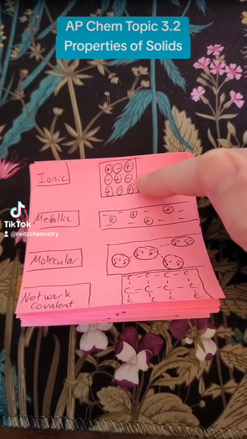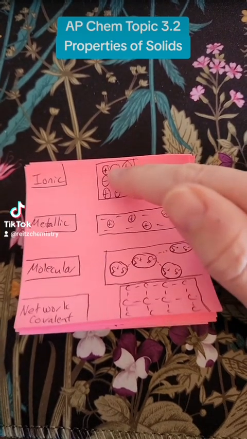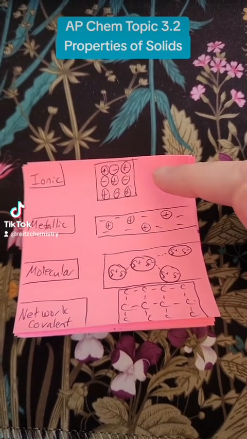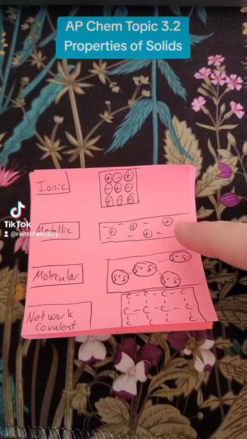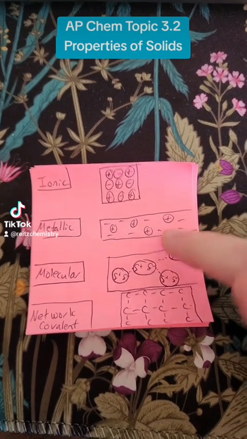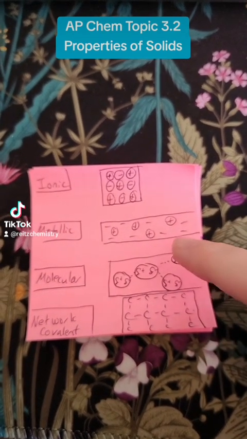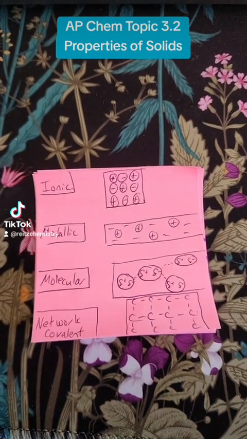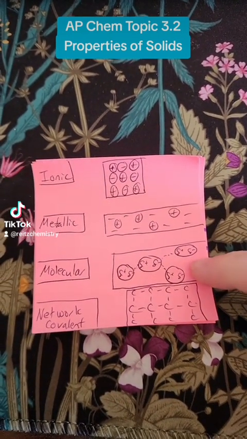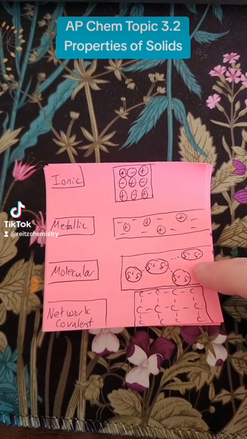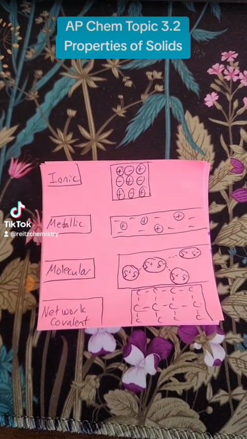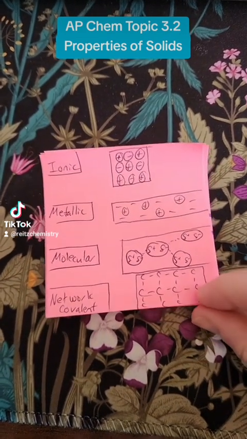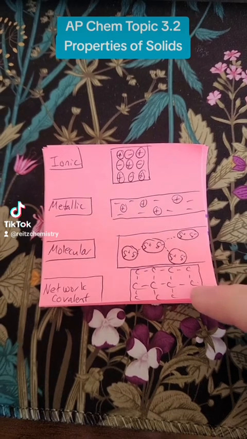quick review. Ionic solids are held together by the attraction between the positive and negative ions. They self-assemble into highly ordered lattices because of that. Metallic solids are held together by a free-flowing sea of electrons. The nucleus and some of the core electrons are fixed in place, and then valence electrons dissociate and can move freely about them. A molecular solid is held together strictly by intermolecular forces that exist between the particles in the substance, and then a network covalent solid is held together by a network of covalent bonds between the atoms.